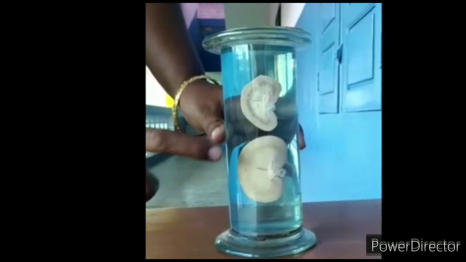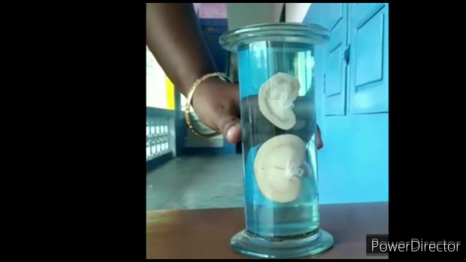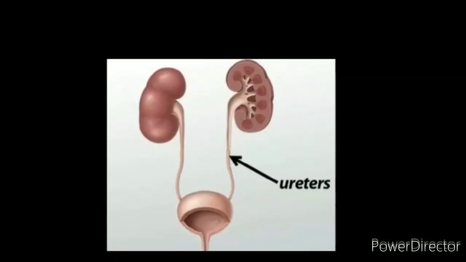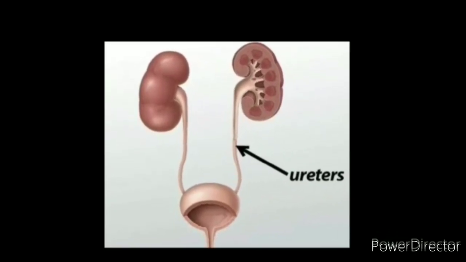Students, this is kidney of a sheep. See the shape of the kidney. It is in bean shape. Second one, ureters. This part is ureter.